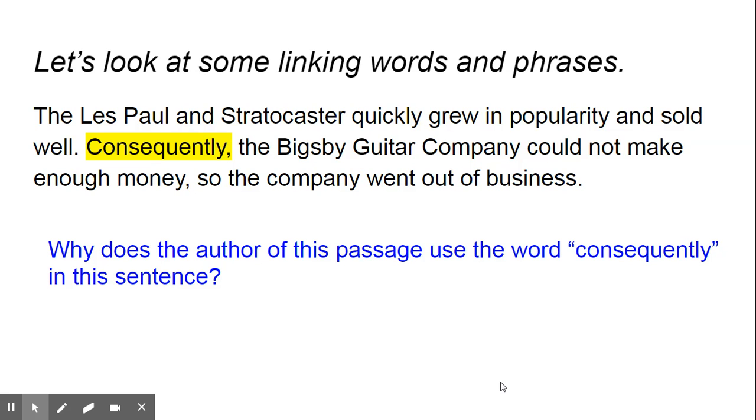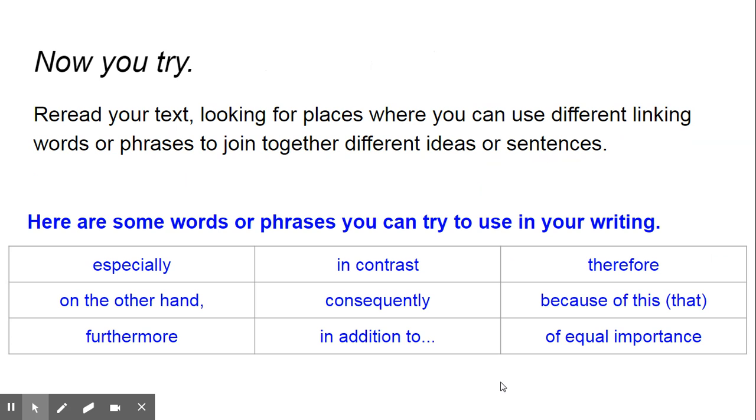So it could say the Les Paul and Stratocaster quickly grew in popularity and sold well. Because of that, the Bigsby Guitar Company could not make enough money, so the company went out of business. So now we want you to try. We'd like you to reread your text, looking for places where you can use different linking words or phrases to join together different ideas or sentences.